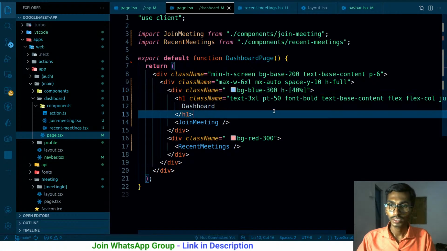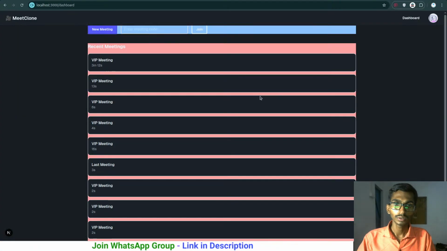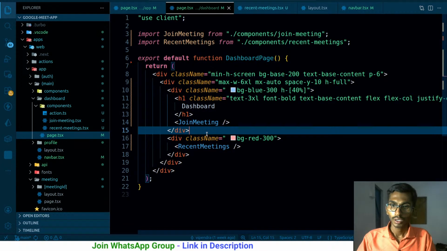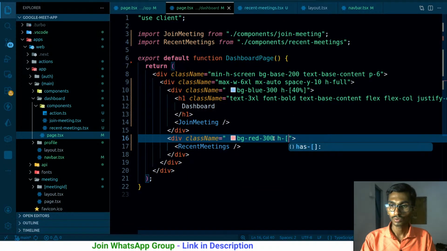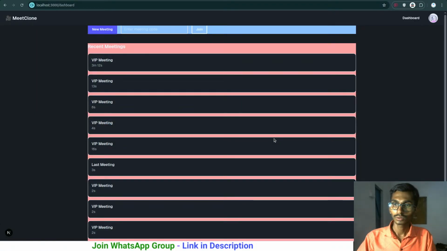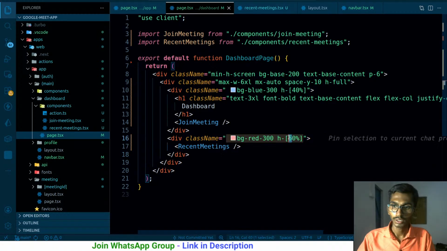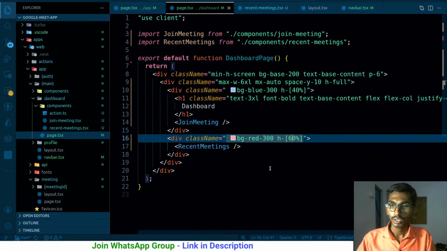As for this padding that I'm giving here, I'm gonna be removing it, and this one will have fixed height of probably 50% again, and it has 40, then it can have 60, just like this.